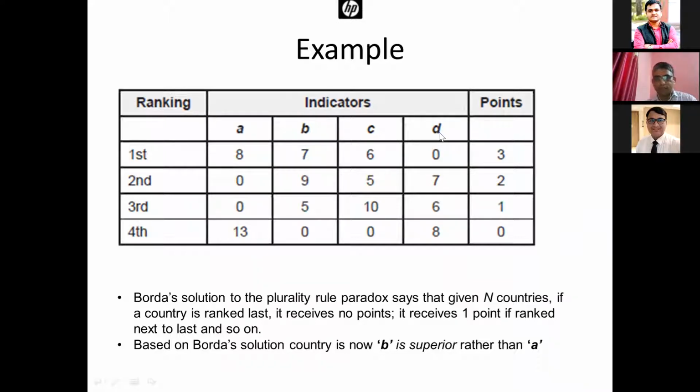And country B, you see, 7 multiplied by 3 is 21, 9 multiplied by 2 is 18, and 5 multiplied by 1 is 5. So the total will be 21 plus 18 plus 5, which is 44. So B will be the best in this case.